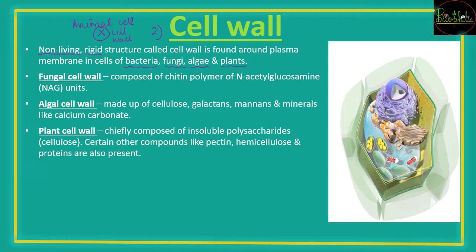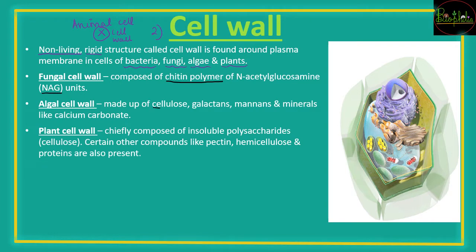So if you consider the cell wall of fungi, that is fungal cell wall, it is going to be composed of a product that is chitin polymer. So chitin polymer is going to be made up of NAG units, that is N-acetyl glucosamine, that is going to be present in the fungal cell wall. जबकि algal cell wall की क्या खासियत है?